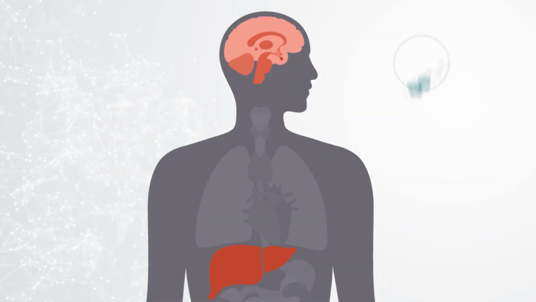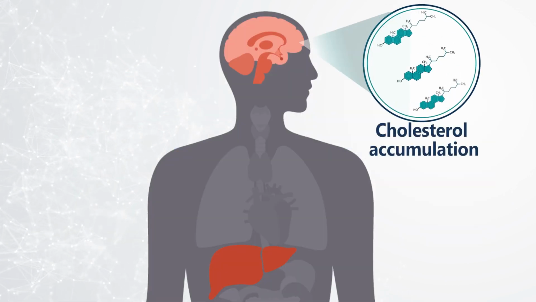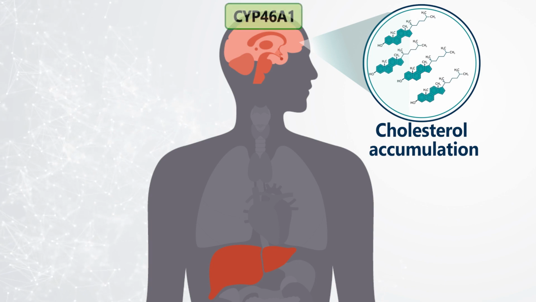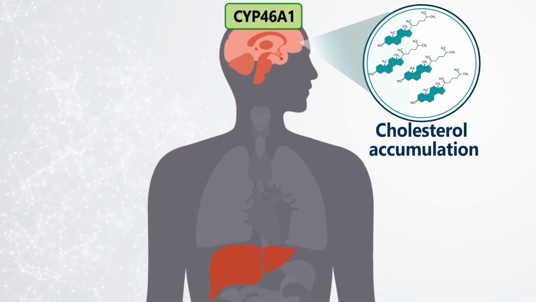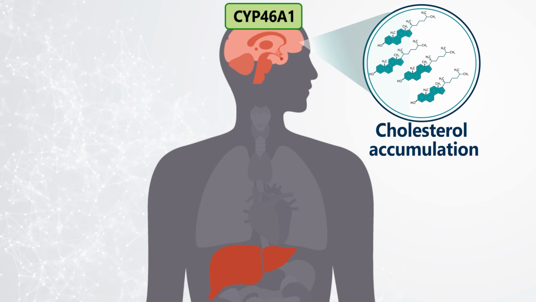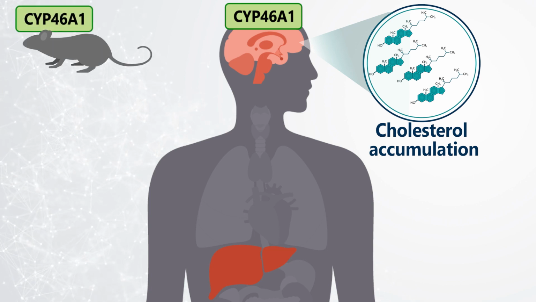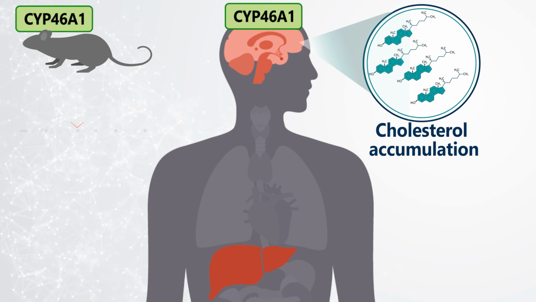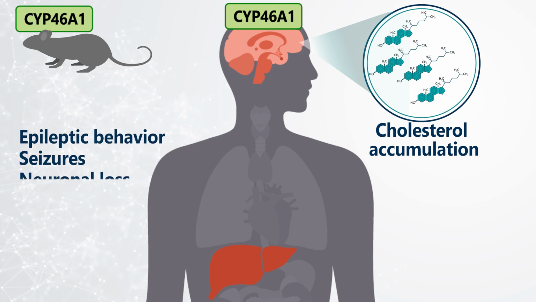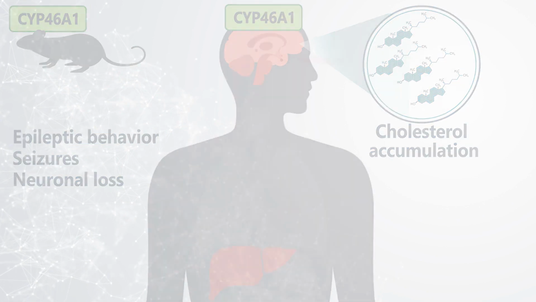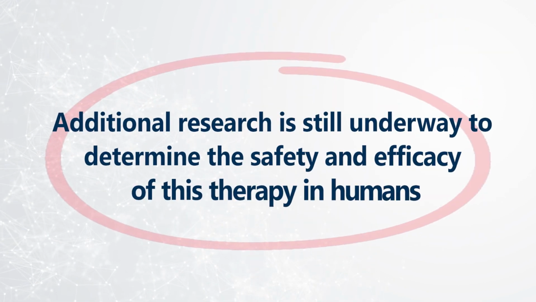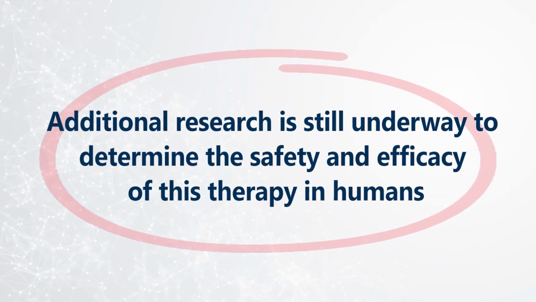It is crucial to ascertain whether cholesterol accumulation, resulting from the inhibition of cholesterol catabolism via CYP46A1, leads to neuronal death in humans. This is of particular significance, considering that inhibiting this enzyme has been shown to induce epileptic behavior, seizures, and neuronal loss in mouse models. Additional research is still underway to determine the safety and efficacy of this therapy in humans.